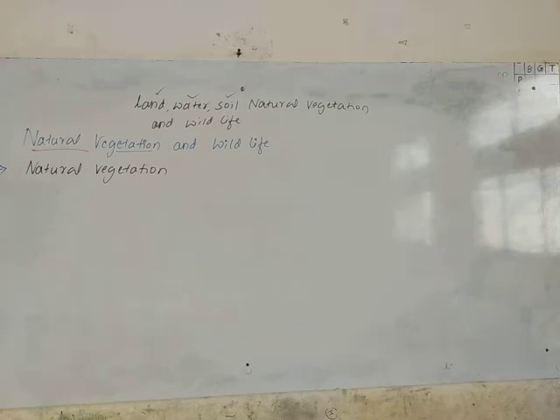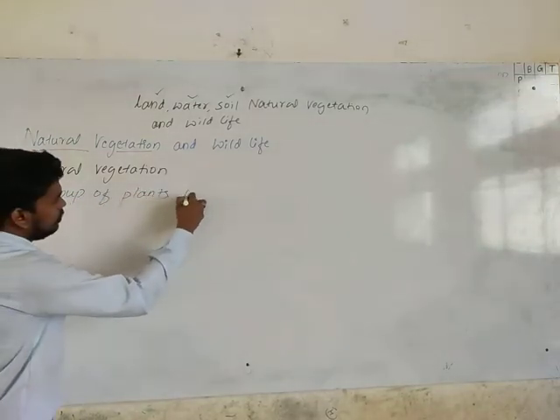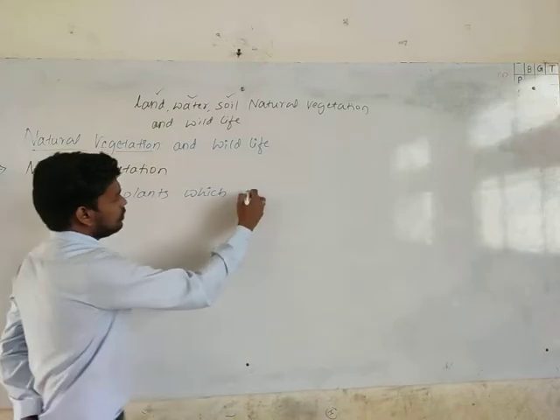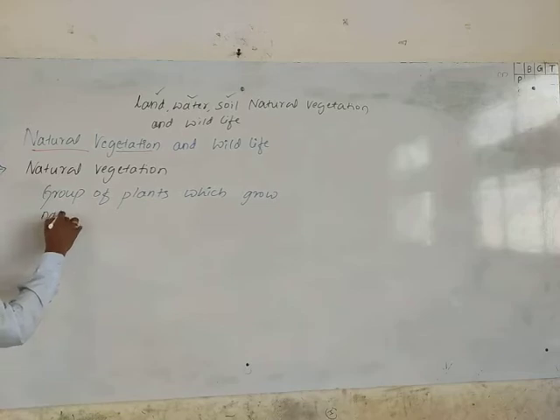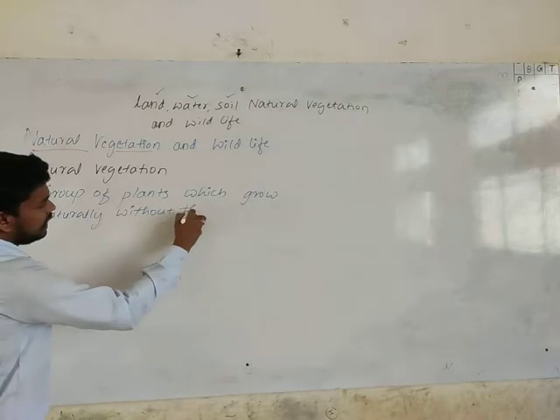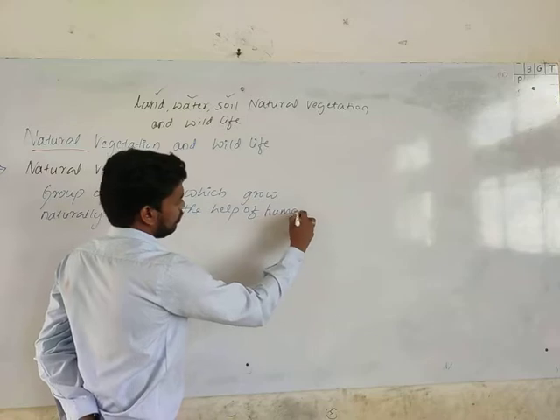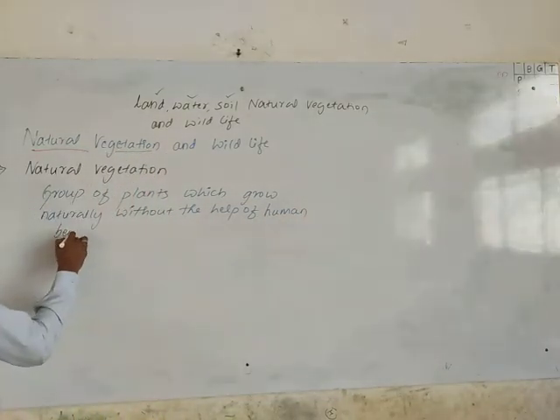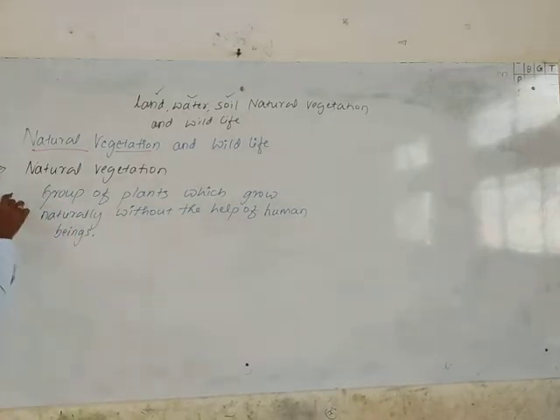Natural vegetation: the group of plants which grow naturally without the help of humans or human beings is called natural vegetation.